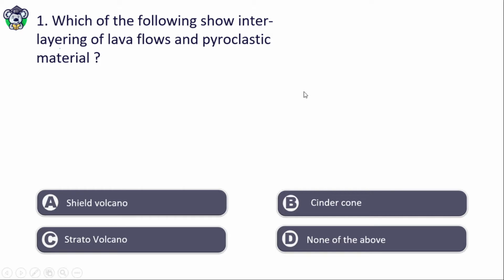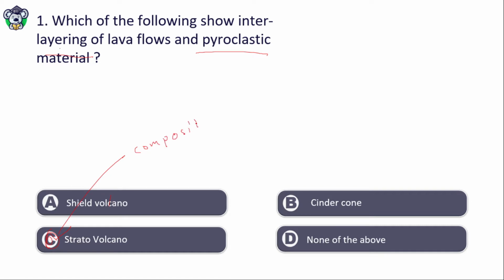Which of the following shows interlayering of lava flows and pyroclastic material? Shield volcano, cinder cone, stratovolcano, none of the above. It is asking about layering of lava flows and pyroclastic material. So the right answer will be stratovolcano. Stratovolcano is also known as composite volcano.